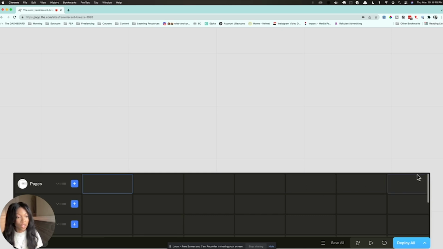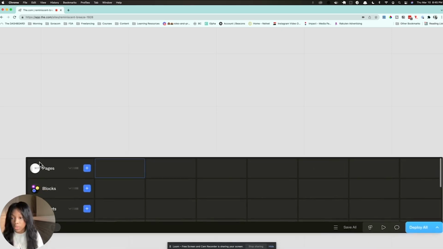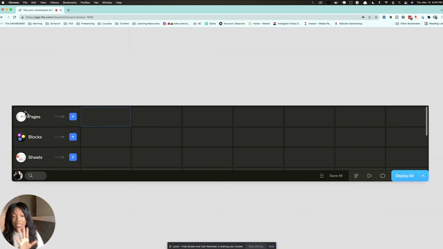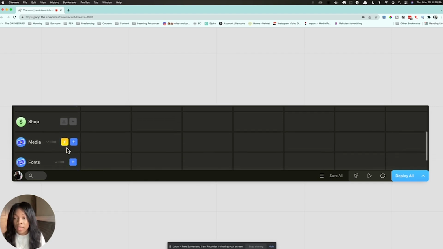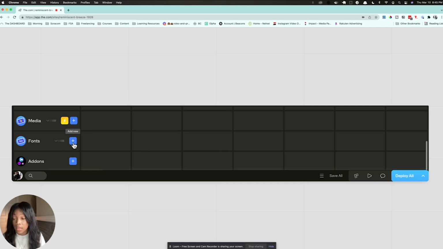So immediately you are going to see, I'm going to move it up a little bit so that you can see, this is the worksheet. This is where you are going to be able to manage all of the pages in your website, and manage all of the blocks that you can create or add to your website. Here is Sheets. We're going to create one of these for the website we're going to use today. I'm going to show you how to do that in just a second. It's a really powerful aspect. And then also you can add all of the media that you want to add into your website.